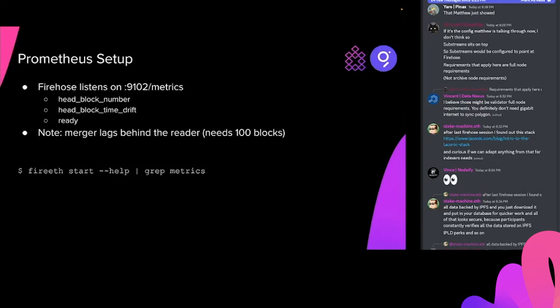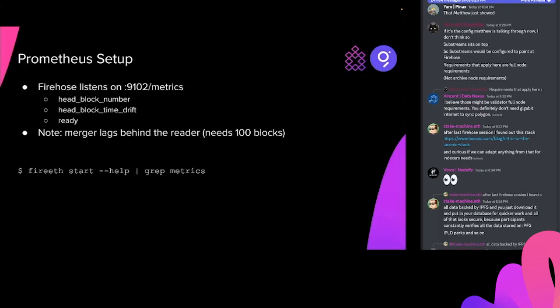The thing to note is that the merger lags behind the other components. The reader is reading the data from the blockchain, so it's going to be the most up to date. Then it gets relayed, then it gets merged. Each of those components keeps track of where it is in time. And the merger needs 100 blocks. Once it gets 100 blocks, it goes up to the next one. Then it waits till it has 100 blocks and goes up to the next one. So the merger is always slightly delayed. Set a slightly less aggressive threshold on the merger compared to the others if you want to generate alerts.